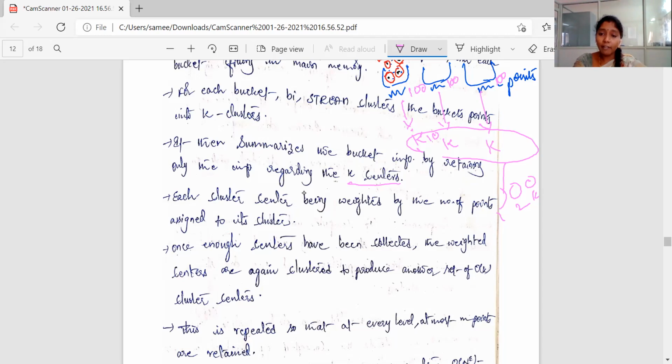So which means that we can have 10 cluster centers from each bucket, which means that we are going to capture the information about 300 points into 30 points only, where each point is a cluster center here.